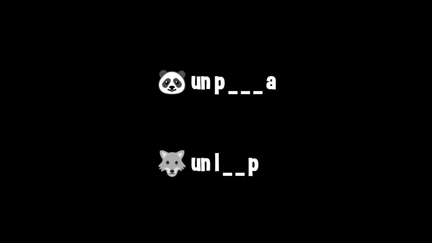And for the third activity, I have left some missing gaps for you to fill. What is a panda in French? I have given you a hint. Fill in the missing letters in order to form the correct name of that animal in French. What is a wolf in French? Fill in the missing letters there in order to write the correct name of a wolf. 5 seconds.